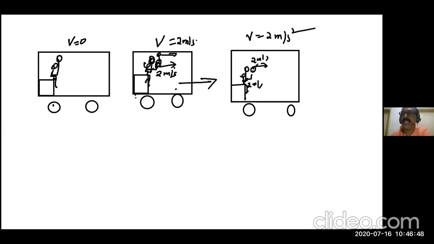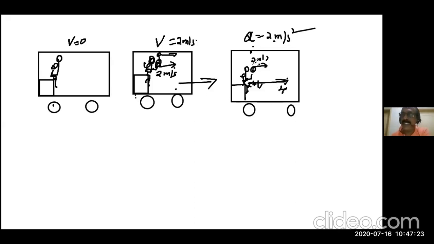In 1 second, the stone reaches maximum height. This time the horizontal velocity of the stone remains the same, because no more force is acting, it's in air. But you are being pulled by the train. Acceleration is 2, so in 1 second you become 2, next 1 second you become 4. That means in 2 seconds you cover 4 meter, but the stone will cover only 2 meter. Is it clear? Then what will happen? It will fall behind you.